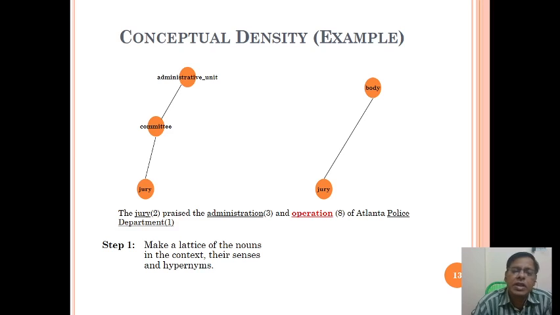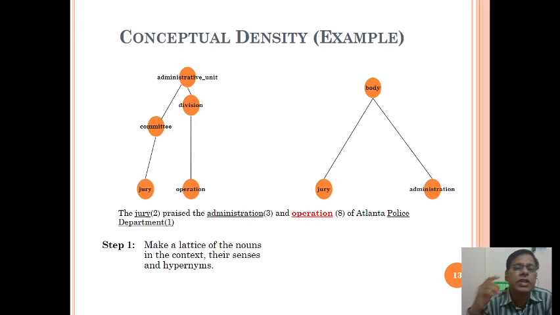Step 1 is to make a lattice of the nouns in the context, their senses and hypernyms. Jury is related to body, and administration adds the division and operation.